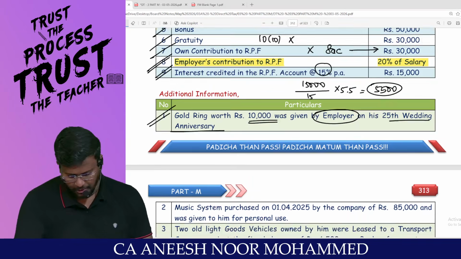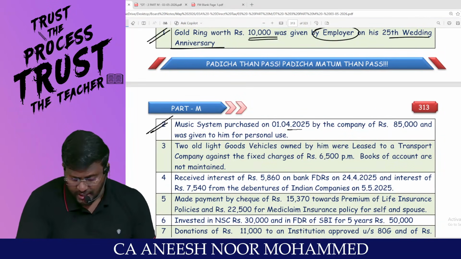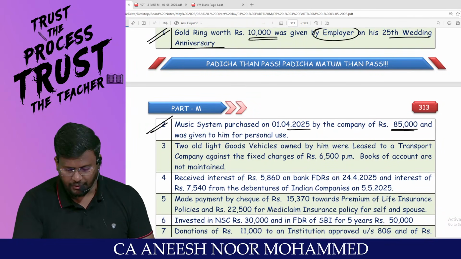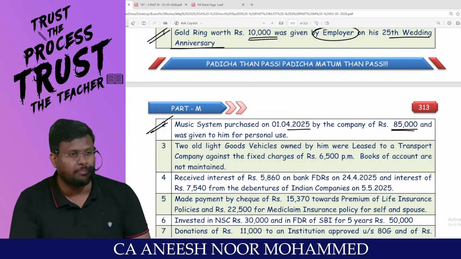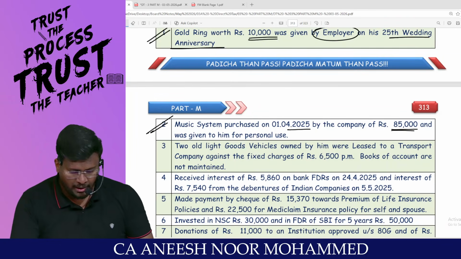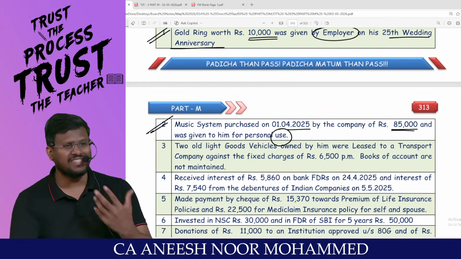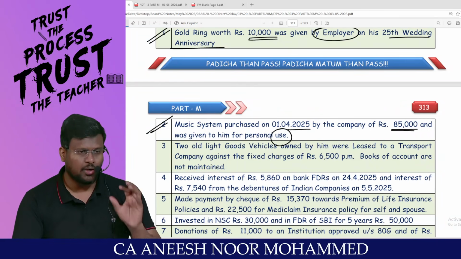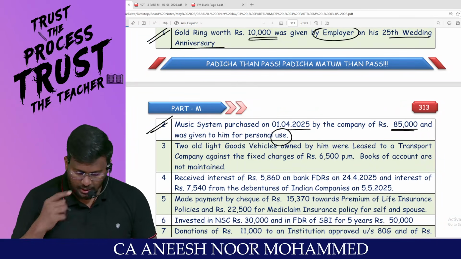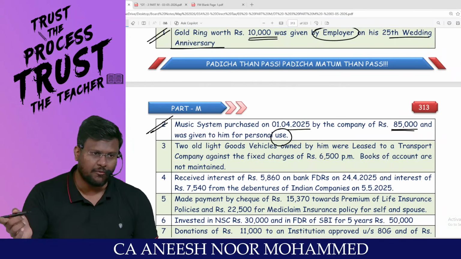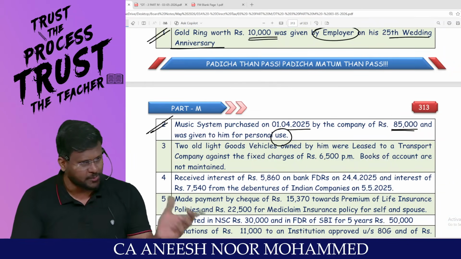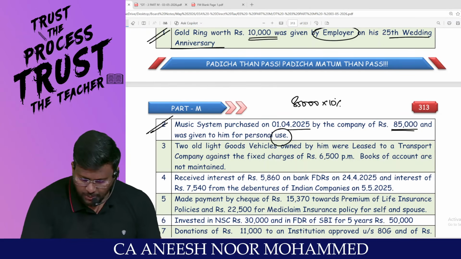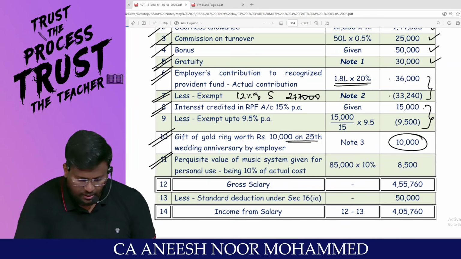Music system purchased on 1/4/2025 by the company for 85,000 and given to him for personal use. My dear lovable students, if any movable asset has been given by the employer, 10% of the original cost of the asset will be treated as the perquisite. Since it has been purchased and given from 1st of April itself, 12 months perquisite will come. So 85,000 into 10% comes to 8,500 is the perquisite value.